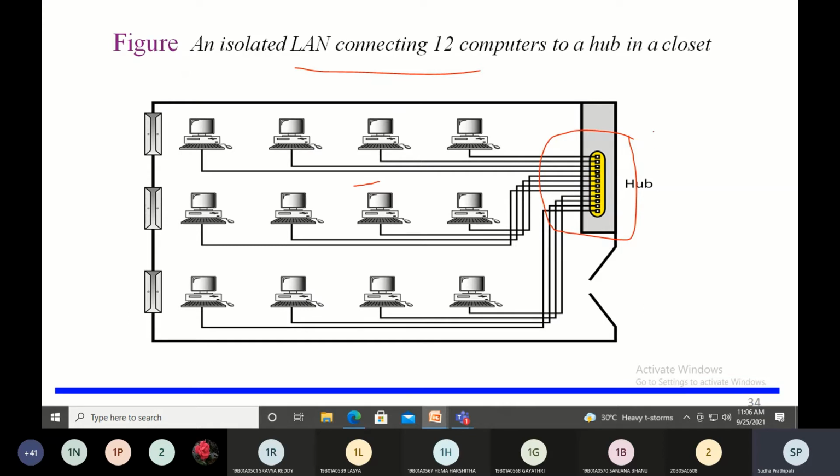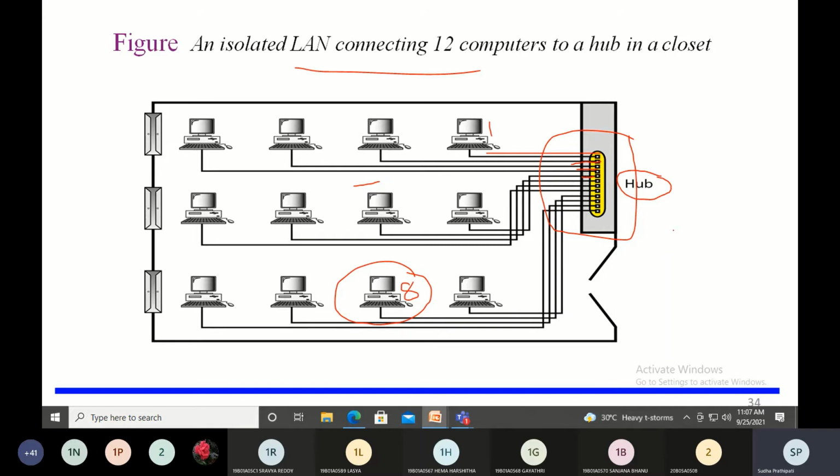Switch is intelligent. What happens is, for example, this is PC1 and say this is PC8, and if PC1 wants to send data to PC8, the data comes to this particular port, and after coming to this port, the hub will transfer the data to every other port. But whichever computer is meant to receive the data, only it will take the data. Now there is unnecessary traffic with the hub, but hubs are generally used to connect these local area networks.